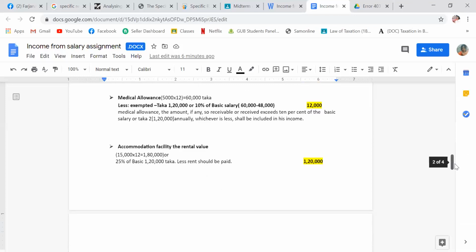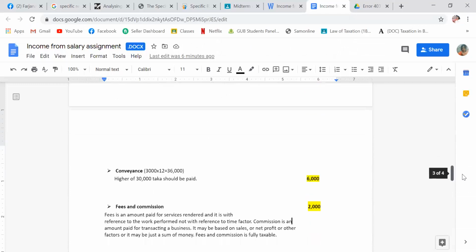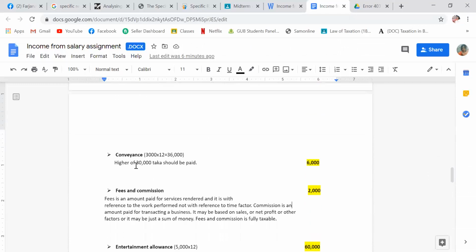Now conveyance allowance is 3,000. 3,000 for 12 months is 36,000 taka. Only the higher of 30,000 taka is exempted, so the excess of 6,000 will be added here.